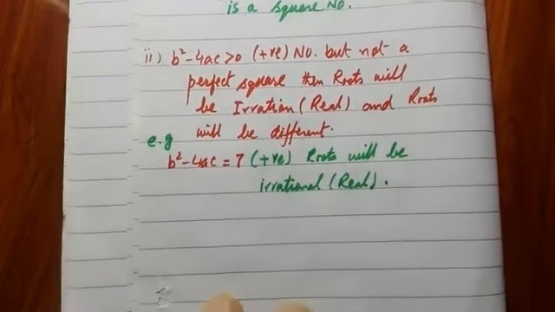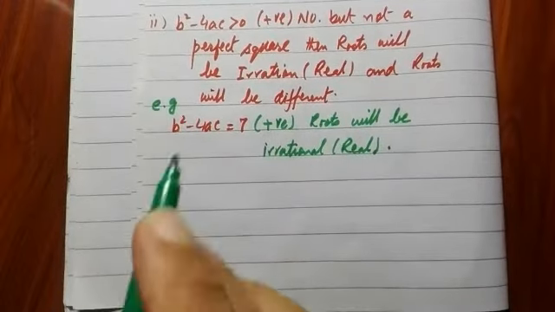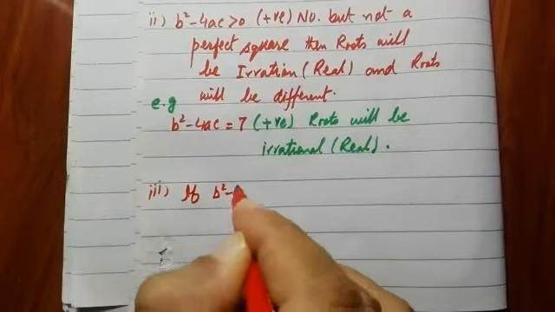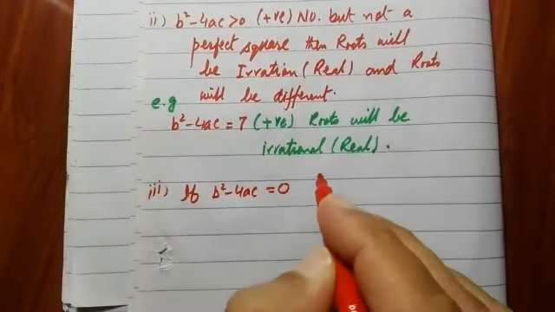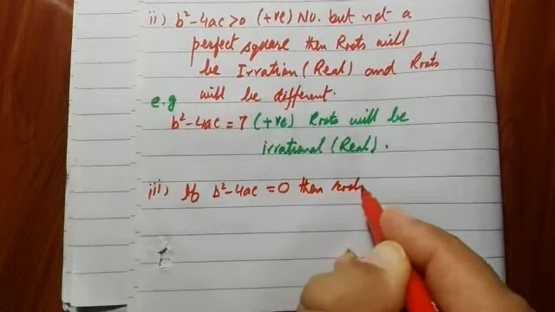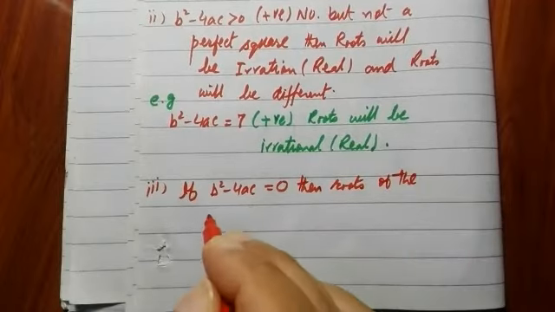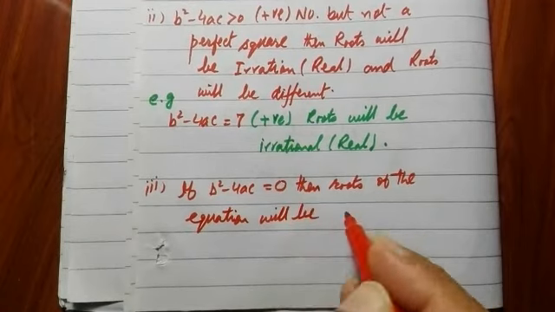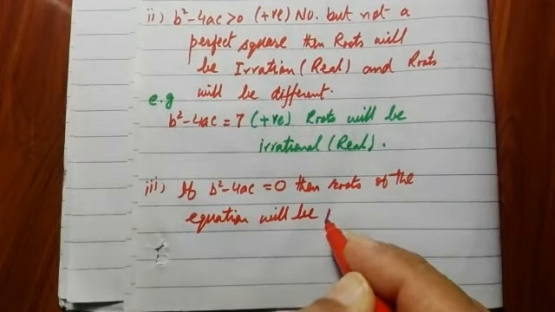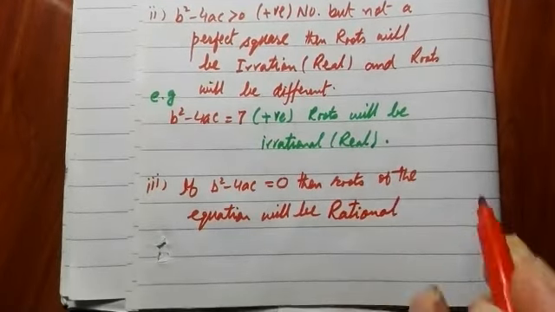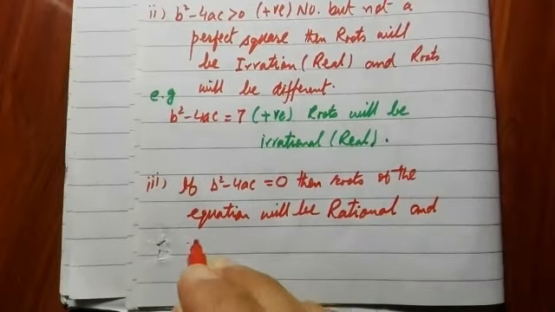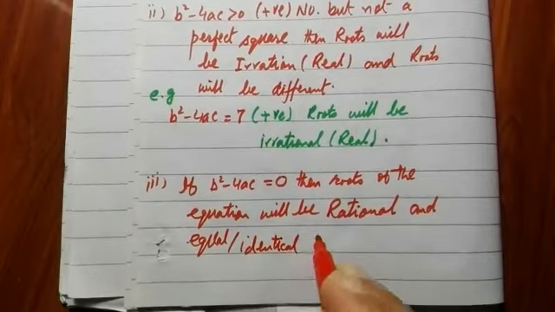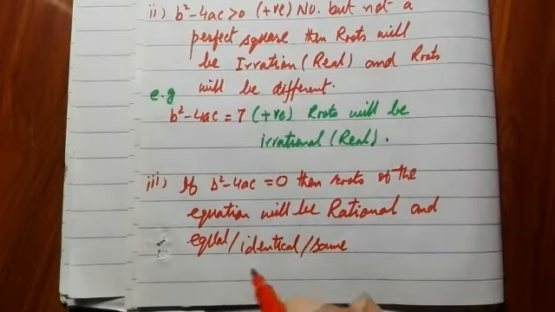Now the third one: if discriminant, that is b² - 4ac, equals 0, then roots of the equation will be rational and equal, and equal means identical, or same, all have the same sense.